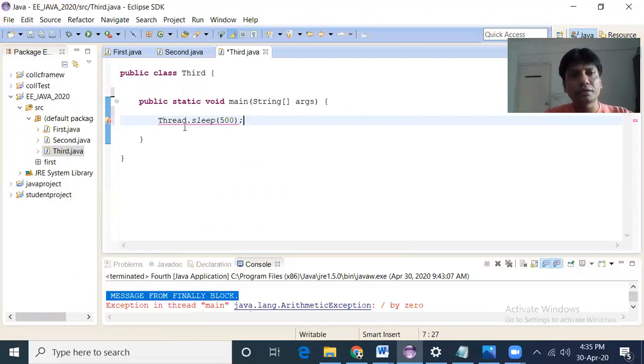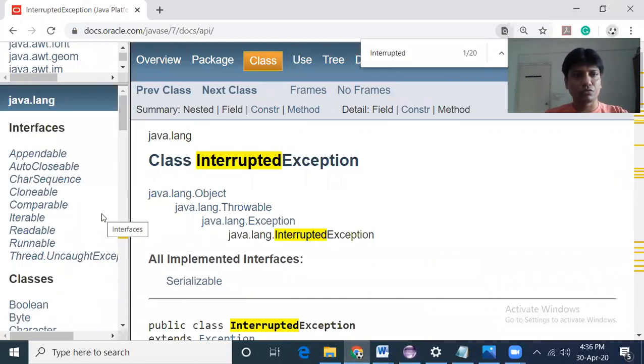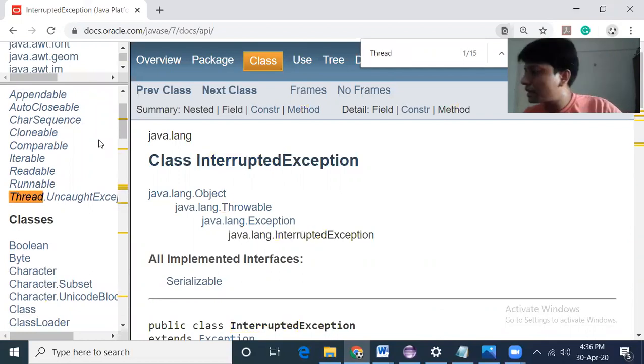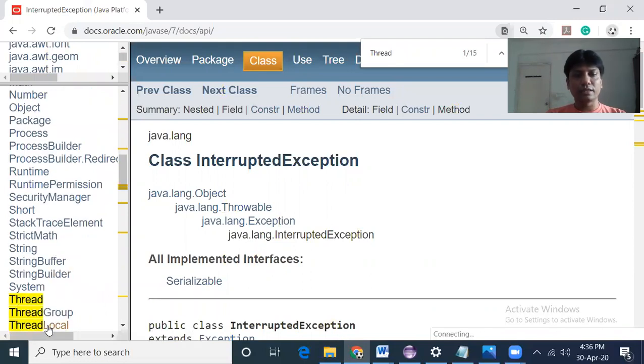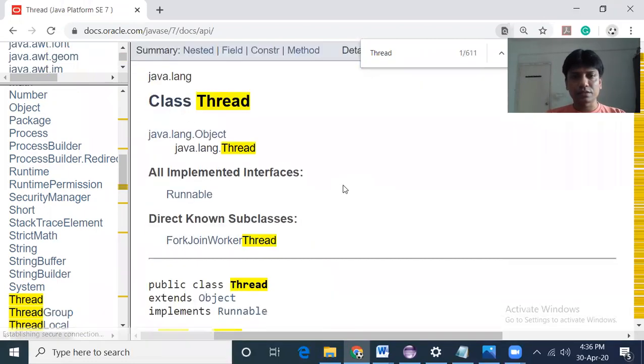Why this compilation error? Because the sleep method is associated with, if you go to the Thread class, for example, if we want to find out the Thread class. So here, if you go to the Thread class, you see the Thread class comes.